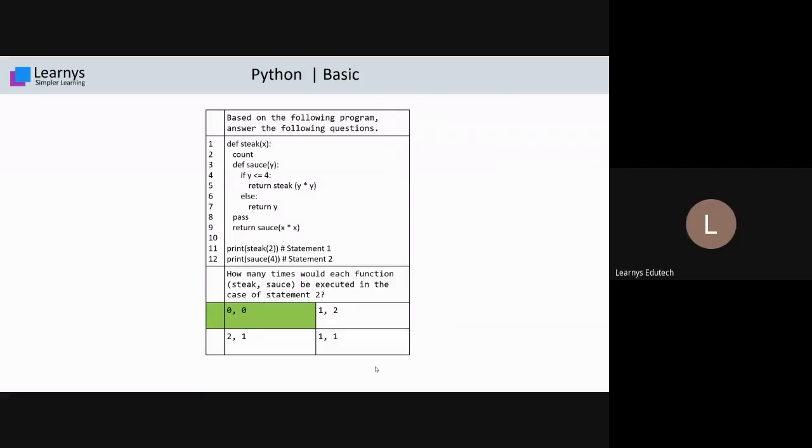This question is basically for your understanding of how you interpret the question. If you directly go through the question, you will simply see line number 11 is executed, the stick is called, and the stick and sauce will execute. But in this question, it is mentioned that when statement 2 is executed, especially they mention statement 2. So it means we start our working from statement 2 only, not statement 1.